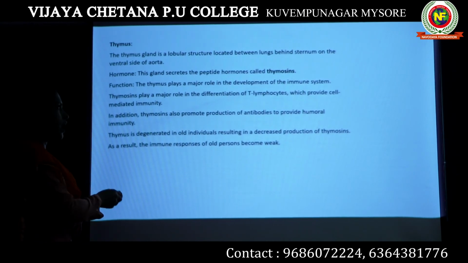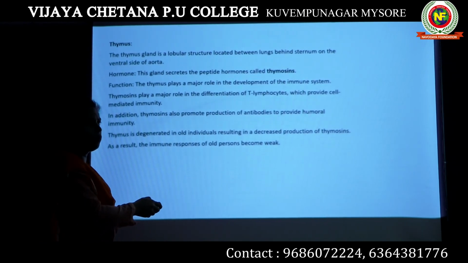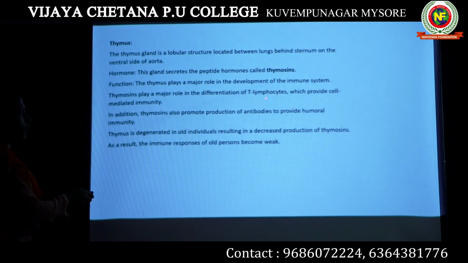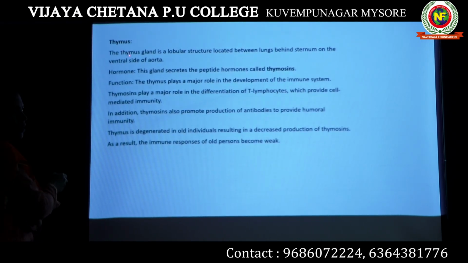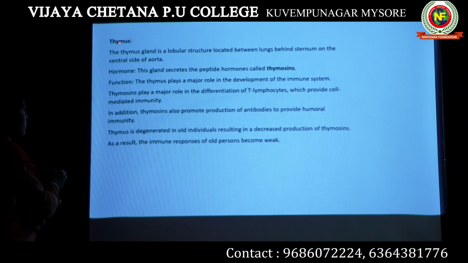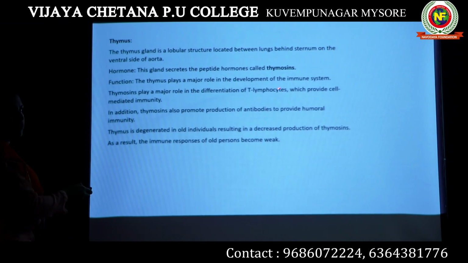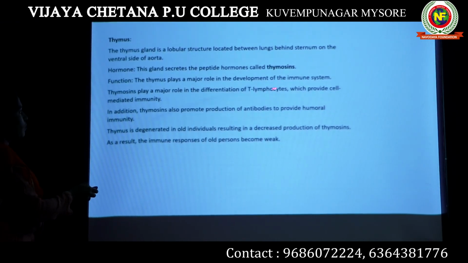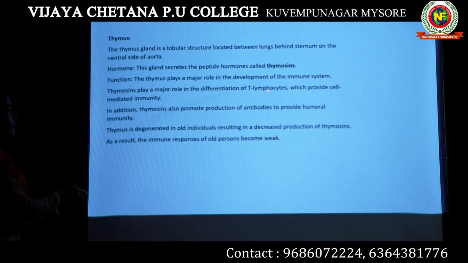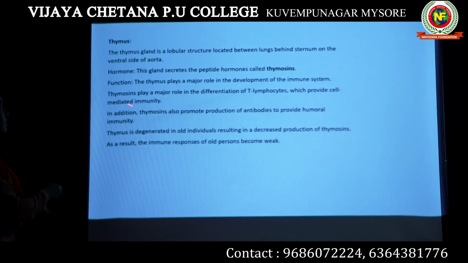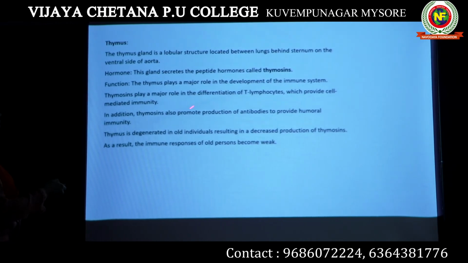We all know that both RBCs and WBCs are produced in the bone marrow. Once they are produced in the bone marrow, these lymphocytes go to the thymus gland. They go to the thymus gland, there they become mature. Okay, that is the reason they are known as T lymphocytes: lymphocytes which mature in the thymus gland. For the differentiation or the maturation of T lymphocytes, the thymus gland is very, very important.